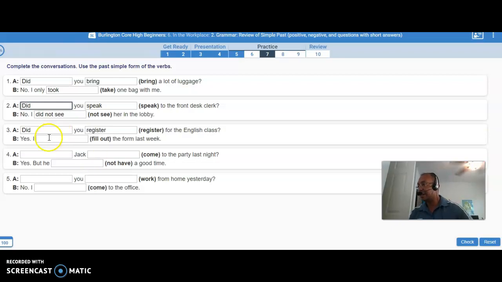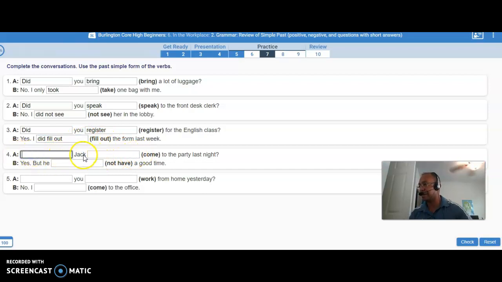And next one. Yes, I did fill out the form last week, right? Yes, I did fill out. Now, did you say I filled like this? I did fill out, right? That's the correct one. I did fill out last week.